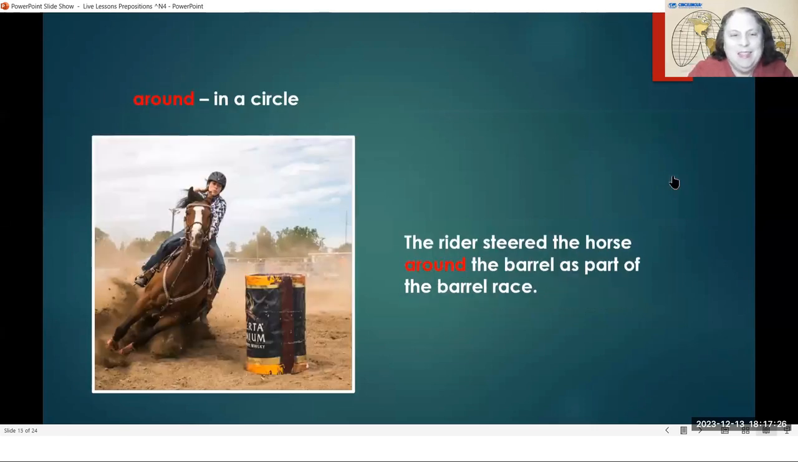Okay, the next one that we have, the next preposition is around. Around has a few meanings, but in this kind of meaning, around is to go in a circle. The rider steered the horse around the barrel as part of the barrel race.